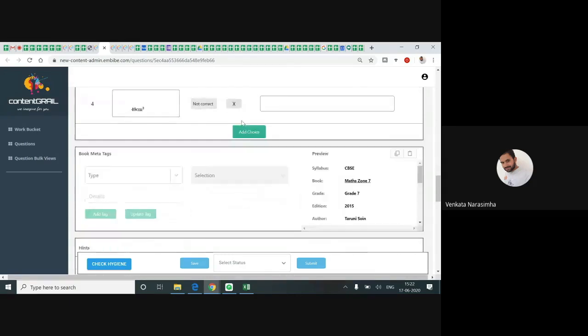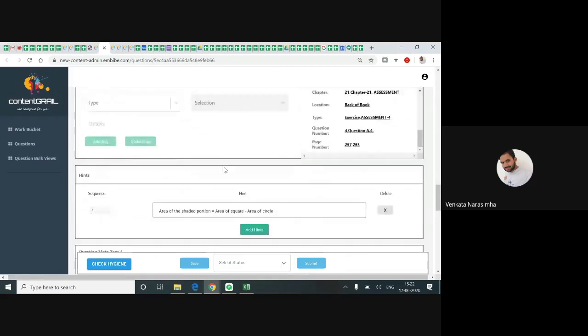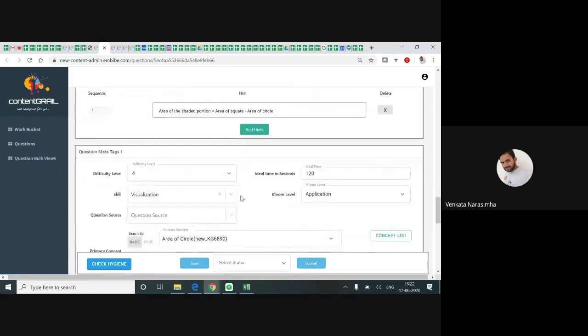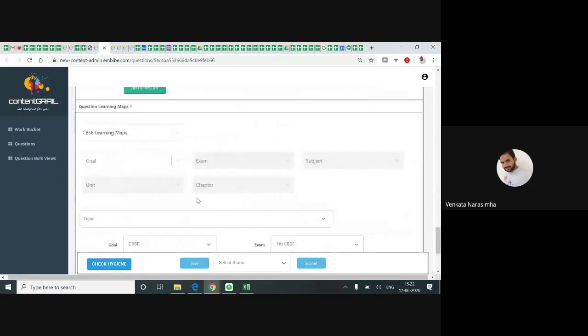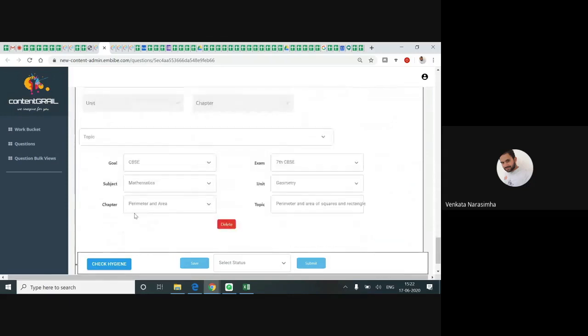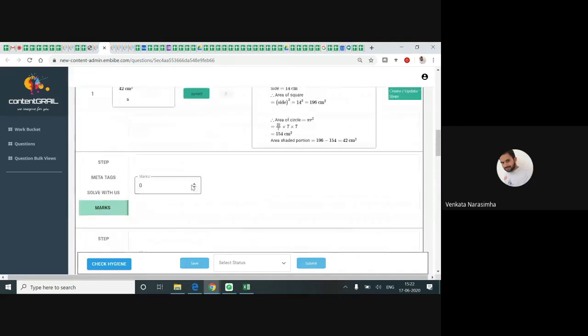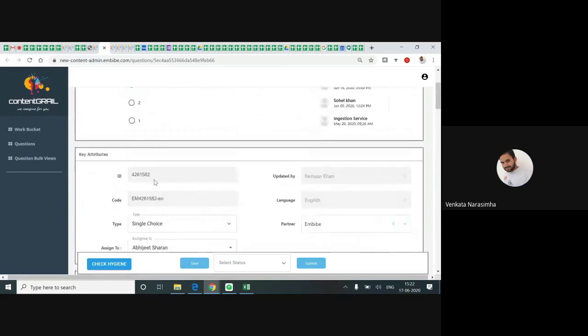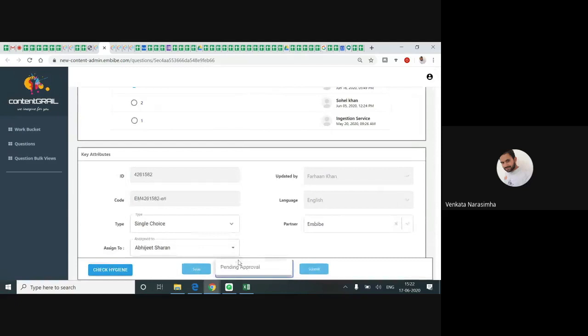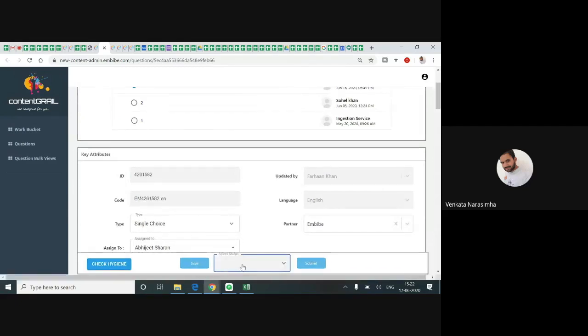Similarly, book meta tags all are done. Hint is also given. Overall taggings are performed. And the CBSE learning maps, this is also done. Save it. Once you save it, the ID is already generated here, right? No problem. You only need to save and change the status to pending review. For you, it gets pending review here, and click on submit. You understand, right?